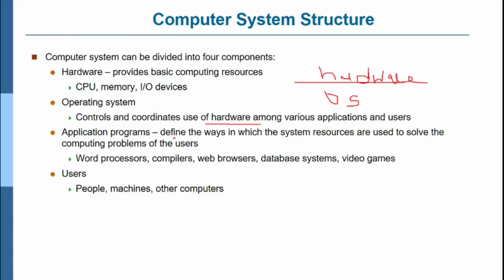Application programs, that is apps, define the way in which the system resources are used to solve the computing problems of the users. For example, MS Office, compiler, web browser, database system, video games, etc. There will be a lot of application programs opened in the PC. For each application, the resources required are calculated by the operating system.